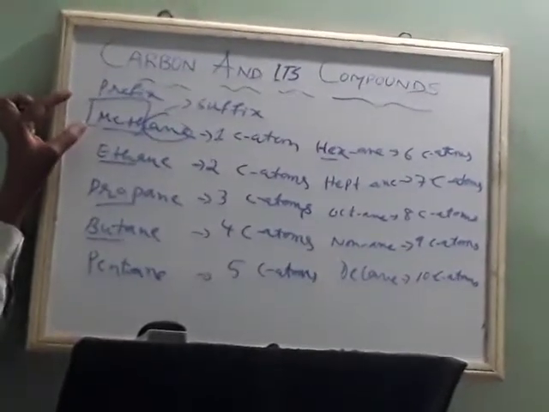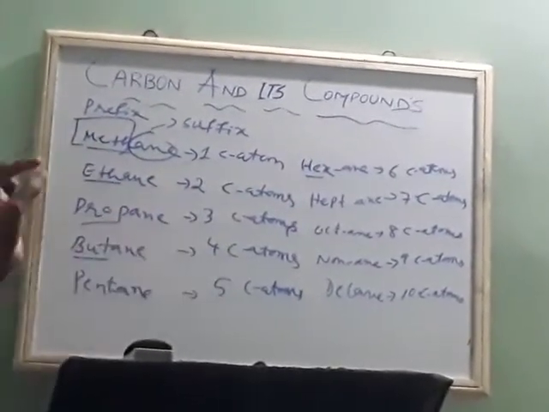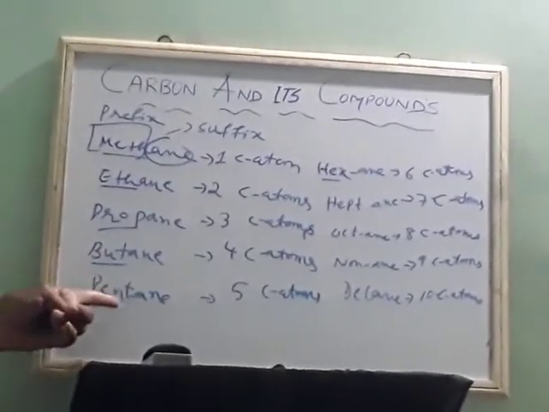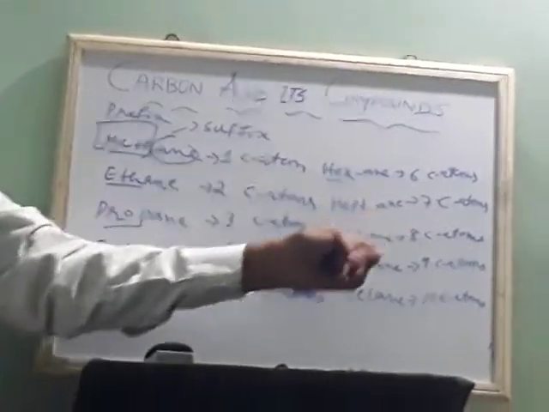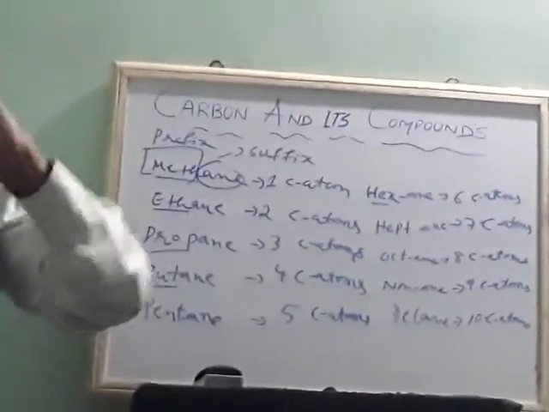Meth means 1, eth means 2 carbon atoms, prop 3 carbon atoms, but 4 carbon atoms, pent means 5, hex means 6, hept means 7, oct means 8, non means 9, dec means 10.